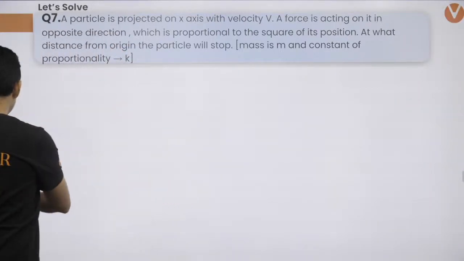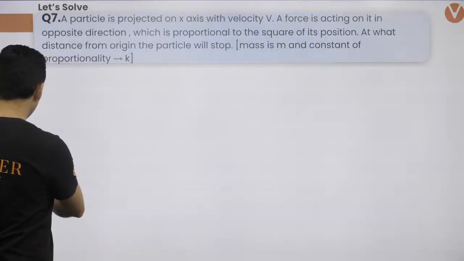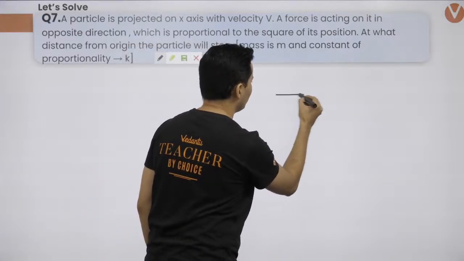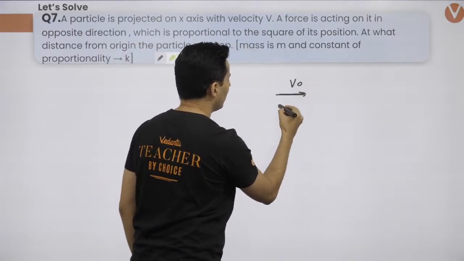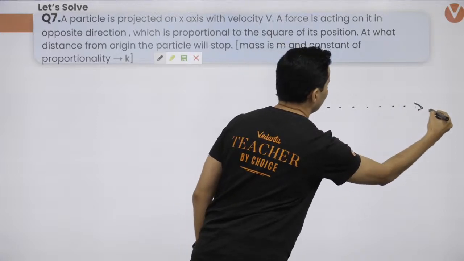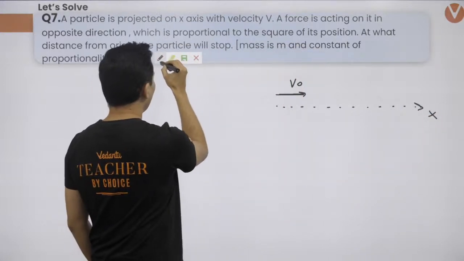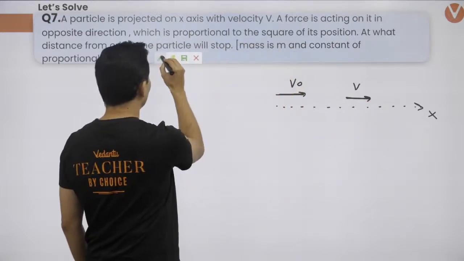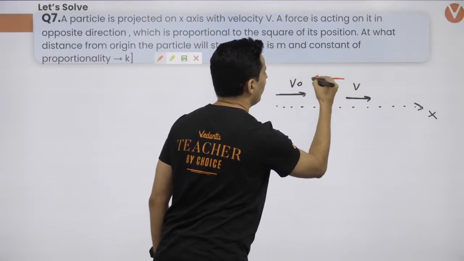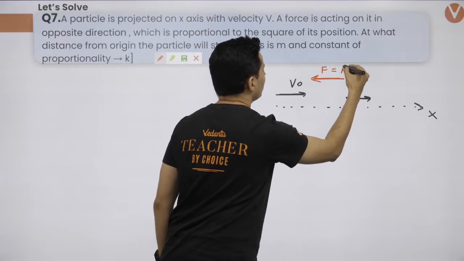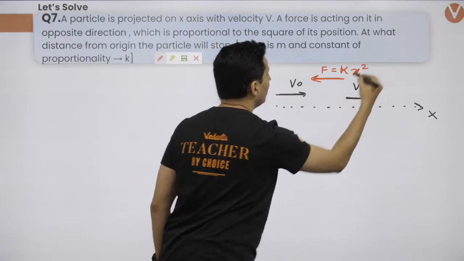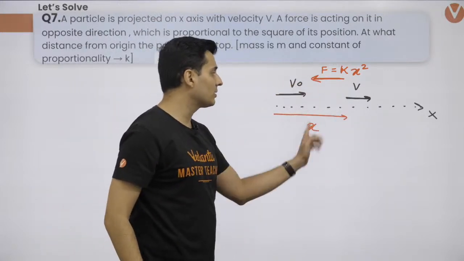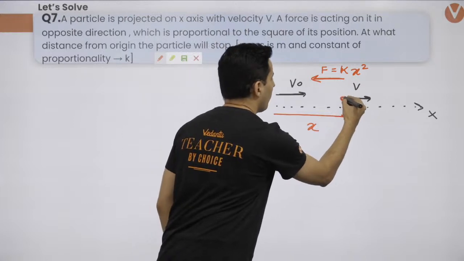Okay, let's get going. So guys, here is the thing. Don't worry about the options, just look at the method. The initial velocity was V0. Let's say this is our x-axis, and slowly the velocity changes, it reduces. It is given in the question that the force is opposite to the velocity and it is some constant times the square of the distance from the origin. So this is that particle of some mass m.